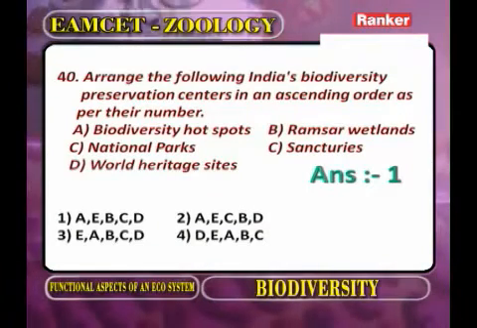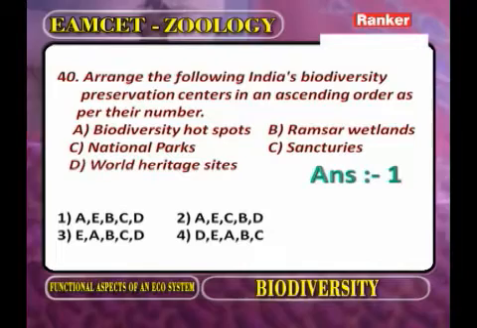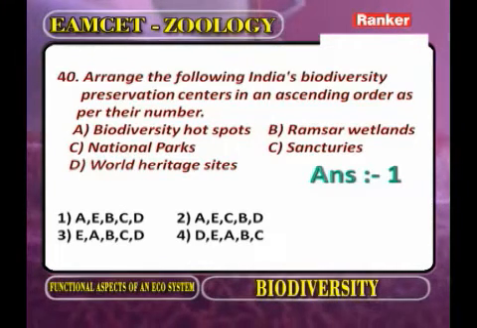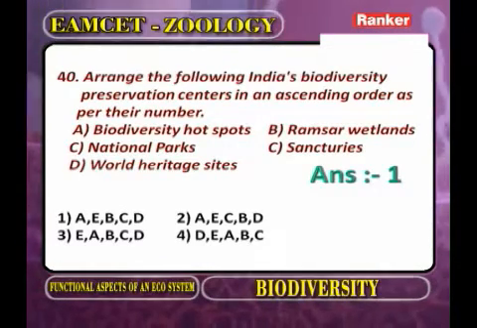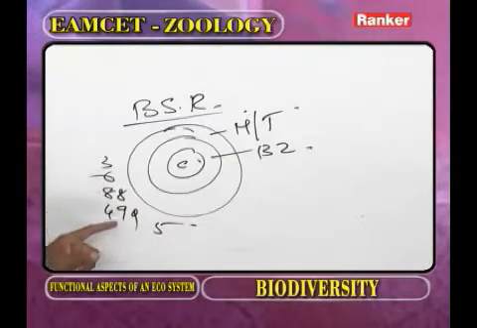In India, biodiversity hotspots: 3. What about the Ramsar wetlands? 6. Number of national parks? 88. And sanctuaries? 490. World heritage sites? 5. So 3, 5, 6, 88, 490. That is ascending order.